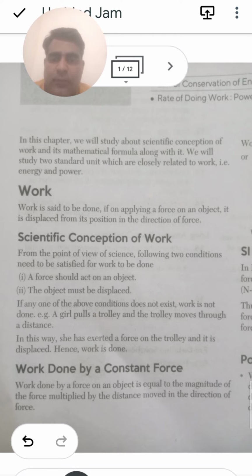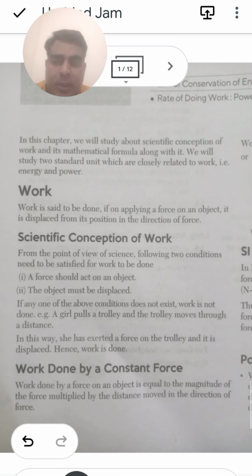If any one of the above conditions does not exist, if either the value of the force is 0 or the value of the displacement is 0, then we can say that the net amount of work done is always 0. In this way, if you are applying a force on a trolley and it is displaced from its position, we can say that work is equal to force into distance or displacement.